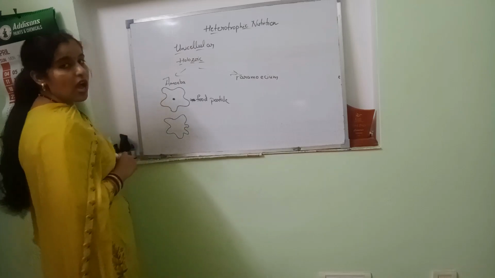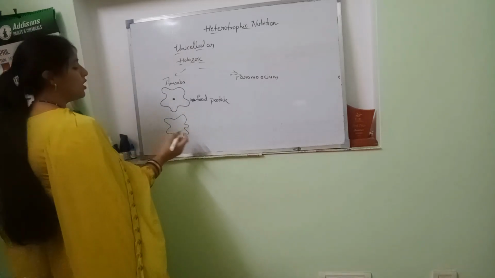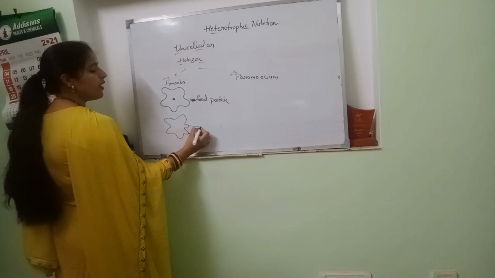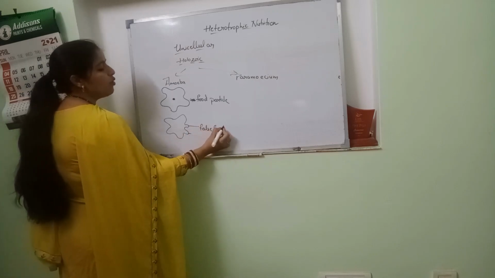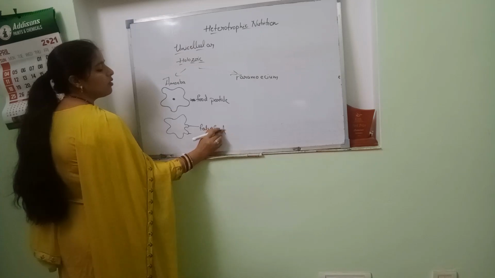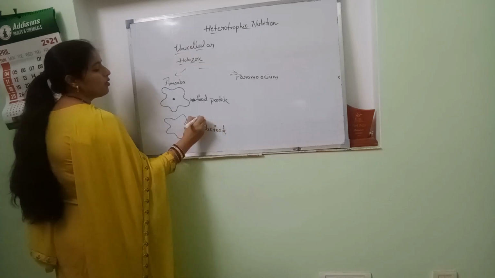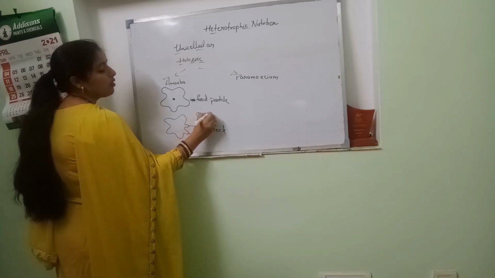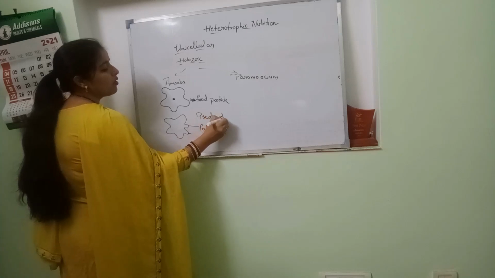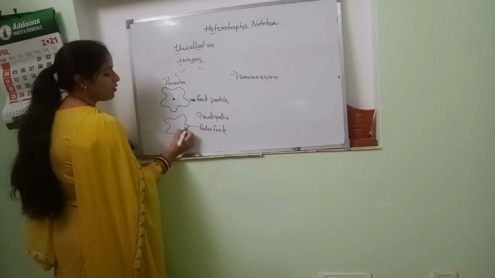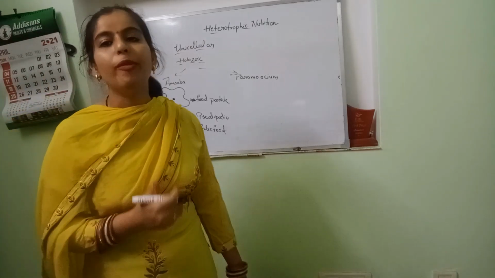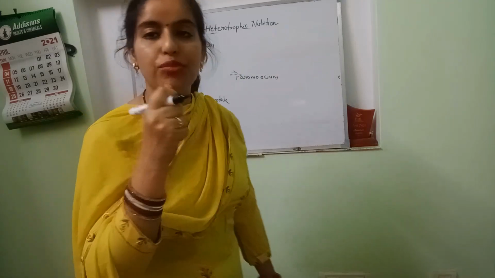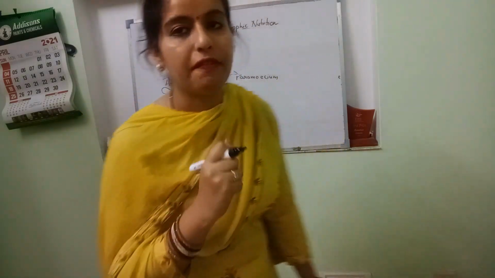So it forms a mouth-like structure called false feet or pseudopodia to capture the food and take it inside, just like we have limbs. Amoeba cannot have limbs, so it captures the food by making false feet.